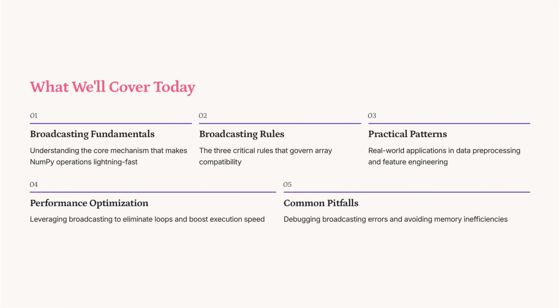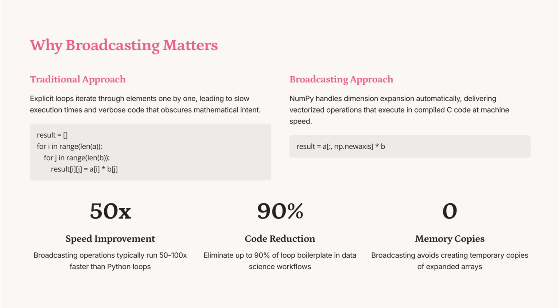Broadcasting in NumPy allows operations on arrays of different shapes, enhancing efficiency. The three rules are: dimensions must be equal, or 1, trailing dimensions are compared, and arrays are compatible if all dimensions meet these criteria. This enables seamless data preprocessing and feature engineering, optimizing performance by reducing loop usage and execution time. Broadcasting transforms traditional loop-based operations into efficient vectorized computations.